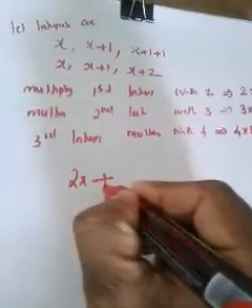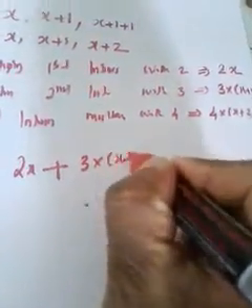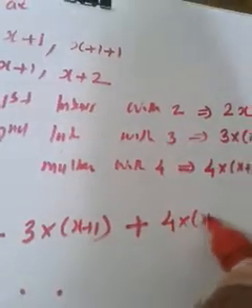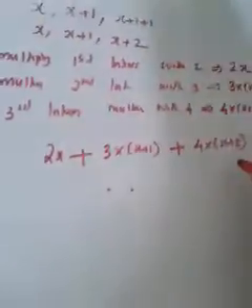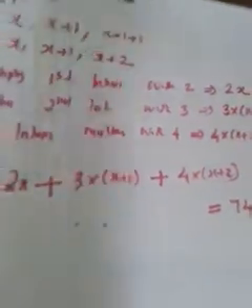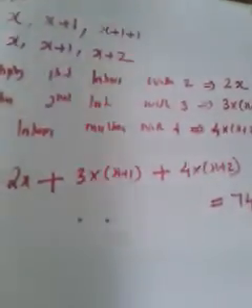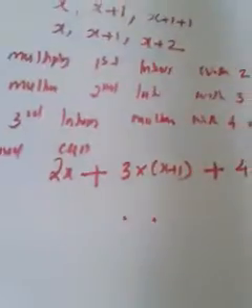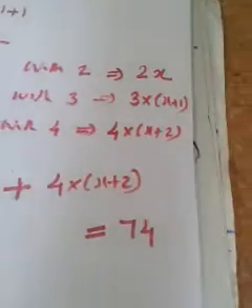So which are the new integers? 2x, plus, add up to means plus, the second integer 3 into x plus 1, plus the third integer 4 into x plus 2. When you add these three integers, you must get 74 according to the question. And this is the required equation. You can write it like this: the required equation is 2x plus 3 into x plus 1 plus 4 into x plus 2 is equal to 74.